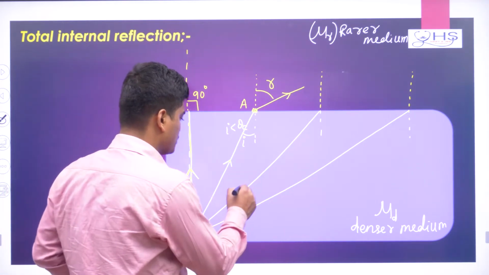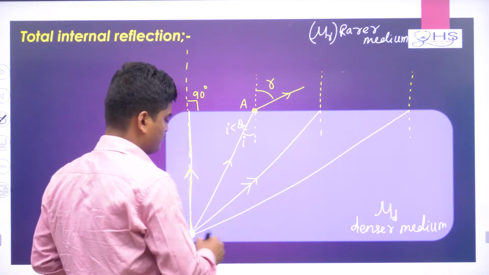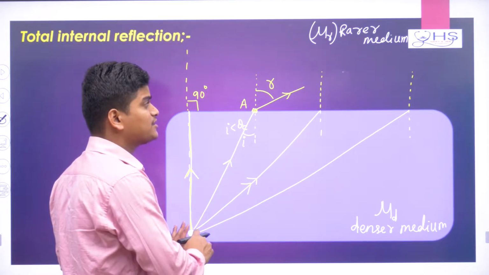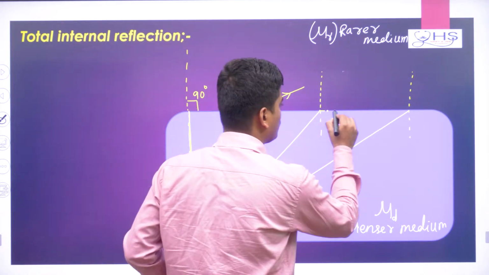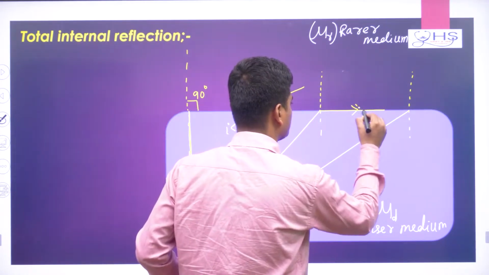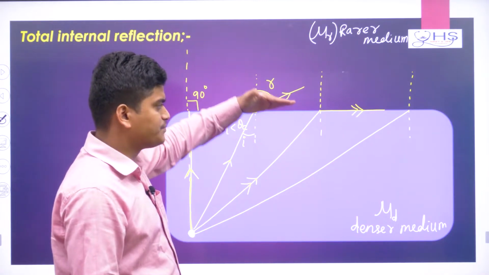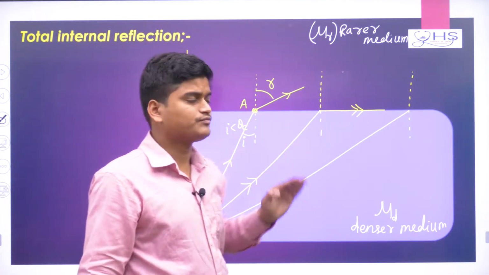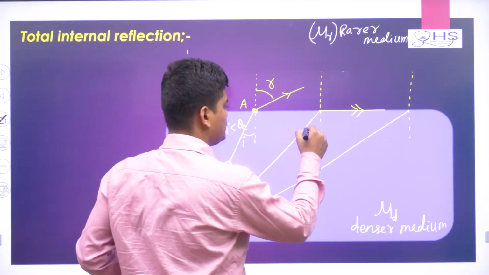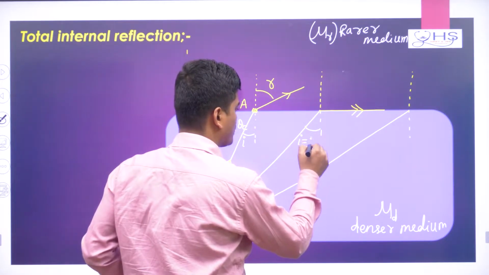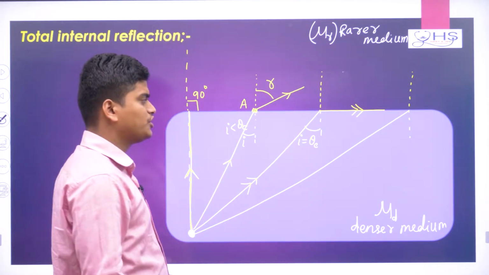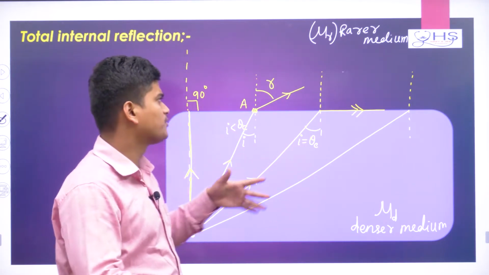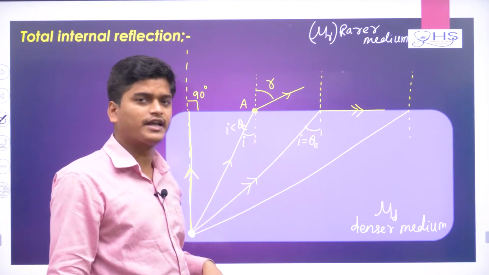Next, listen. Suppose I take another ray from the same light source in the denser medium. The light ray goes like this, passing parallel to the surface. Here the angle i equals theta c. This is the minimum condition for TIR. Sometimes you can write the critical angle as theta c or i c.